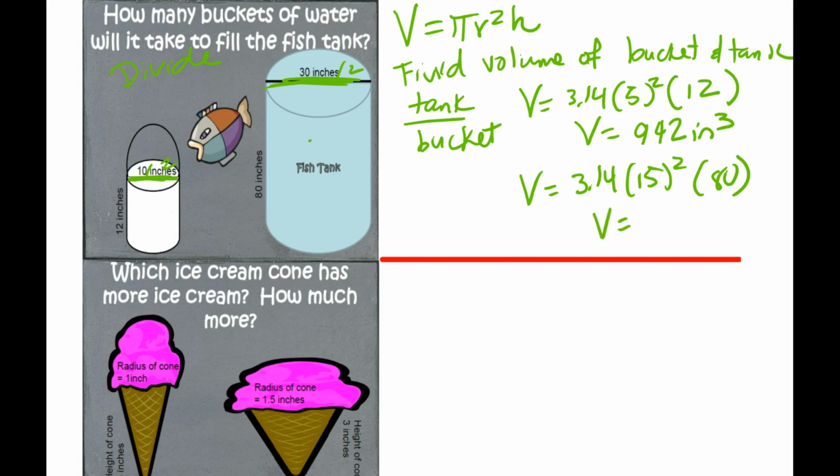This is going to give you 56,520 inches cubed. And we said take the tank, divide it by the bucket, and we get 60. It says how many buckets? 60 buckets.